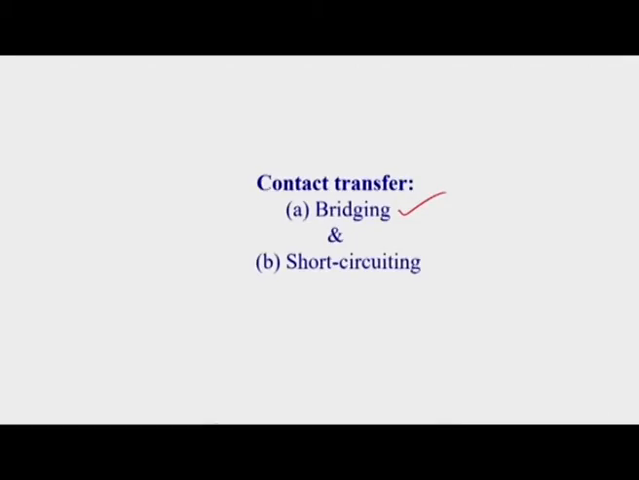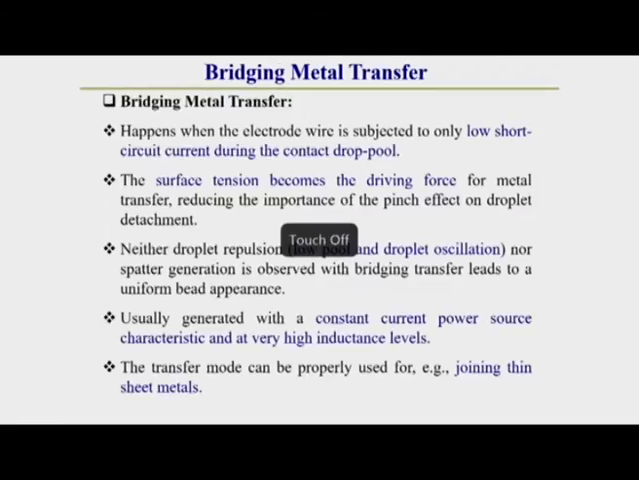Now, we will go for the next category of metal transfer, that is called contact transfer. In free flight metal transfer we got 3 different categories. In contact metal transfer, here also we observe there are 2 different categories of metal transfer. One is called bridging type of metal transfer, another one is called short circuiting type of metal transfer. Bridging means there is a linking of one droplet with another droplet. First of all we will discuss bridging type of metal transfer, then we will go for short circuiting type of metal transfer.